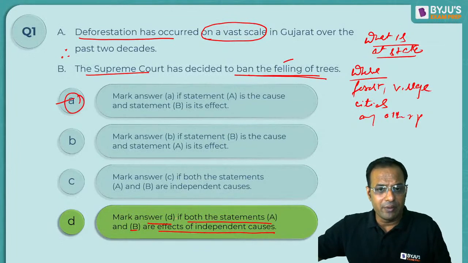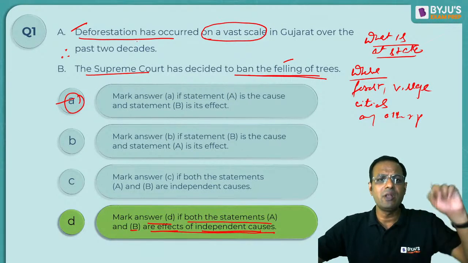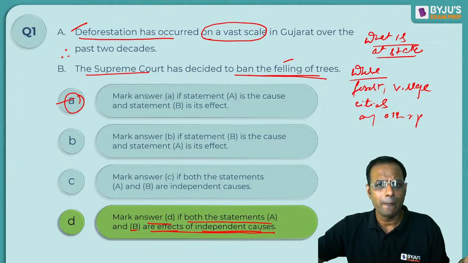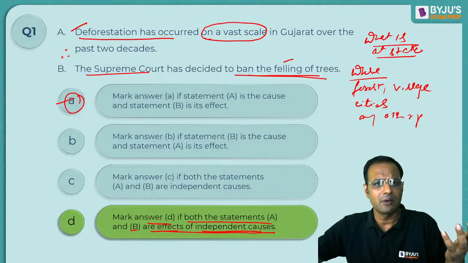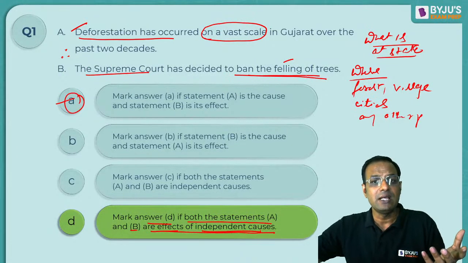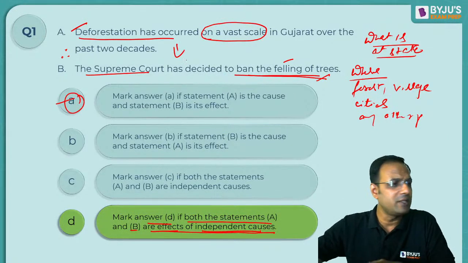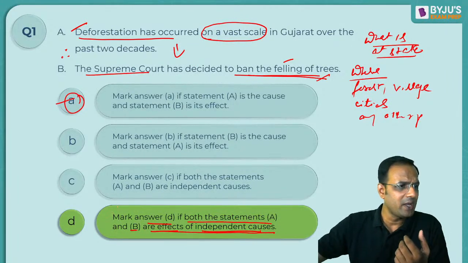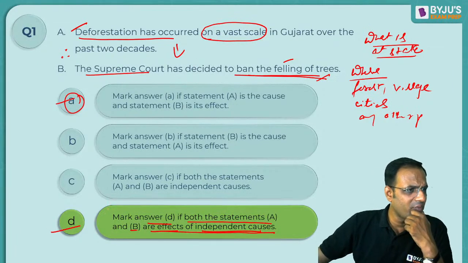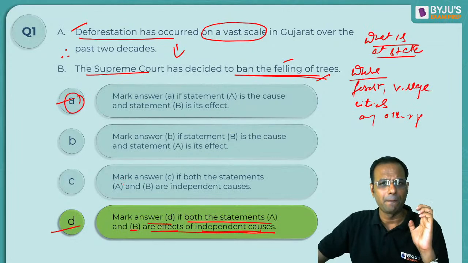A looks very, very close, but on a broader scale, this is the logic. D, if both the sentences are the effects of independent causes. This is an effect of an independent cause. Deforestation has occurred, maybe because of so many things. And B says the Supreme Court has decided to ban the felling of trees. This is also the effect of an independent cause. We cannot relate these two things together. That is why D should be the answer, and it was given by Shubhra. Okay, that is the right answer, Shubhra. It is D.